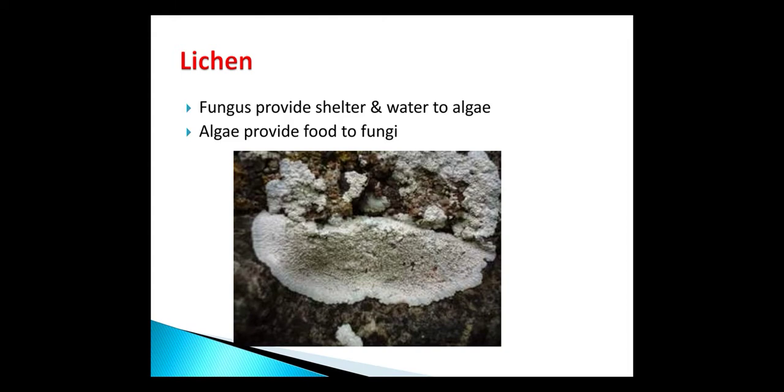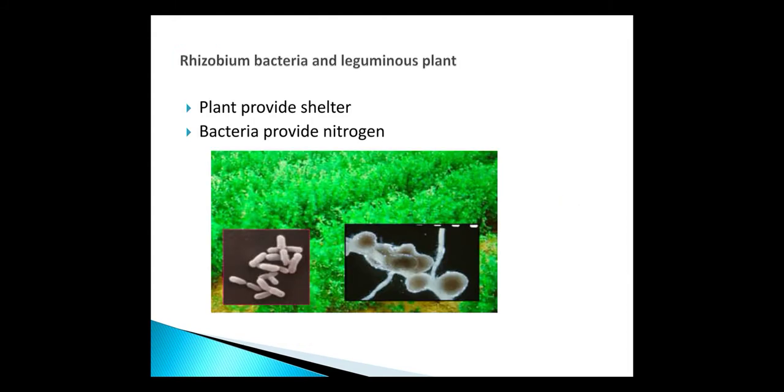Another example of this type of relationship, which you have studied earlier, is Rhizobium bacteria and leguminous plant. As we studied in both class 2 and 3, Rhizobium bacteria live in the roots of leguminous plants.